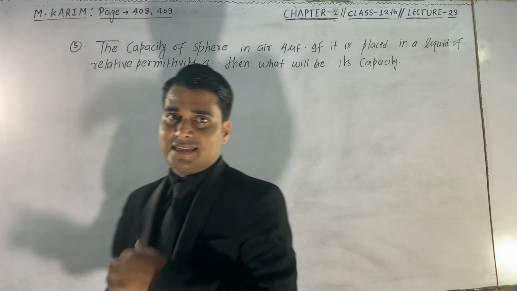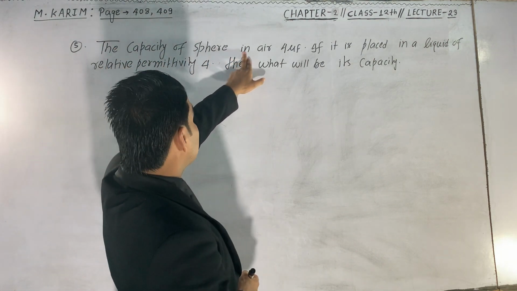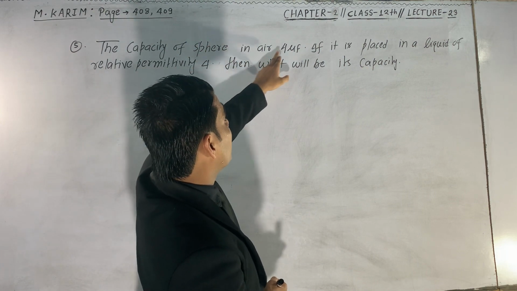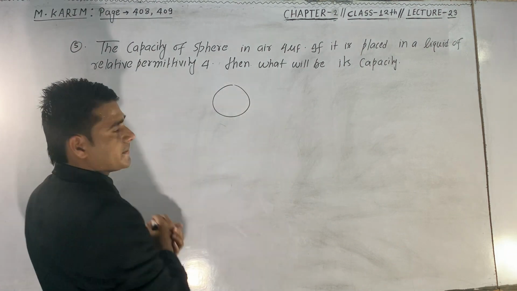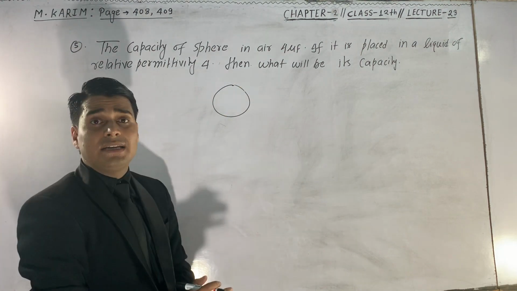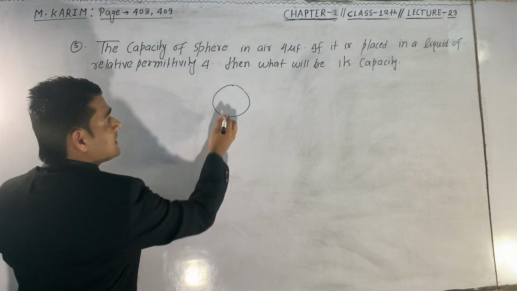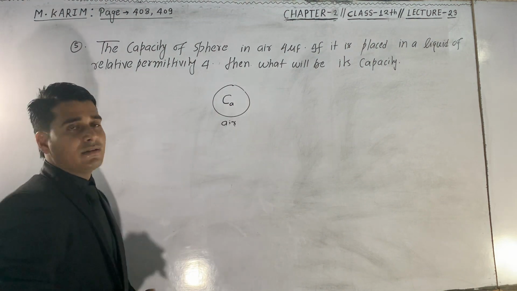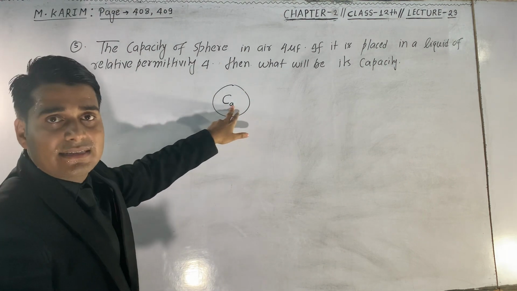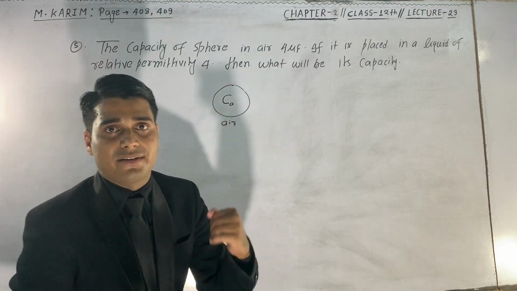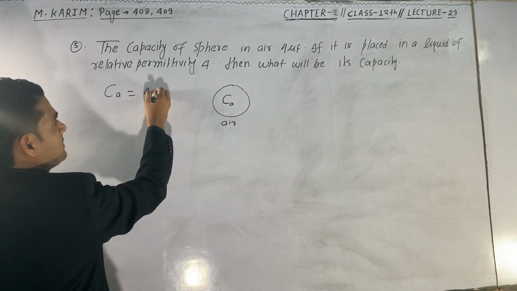Let us finally understand this question. The question is saying that the capacity of a sphere in air is 4 microfarad. That is, there is a sphere. This is a sphere. Now this sphere is kept in air. This medium is air medium. In air, its capacity is Ca. We denoted the capacitance with C, and here A stands for air. So the capacitance of a sphere in air is given already as 4 microfarad.